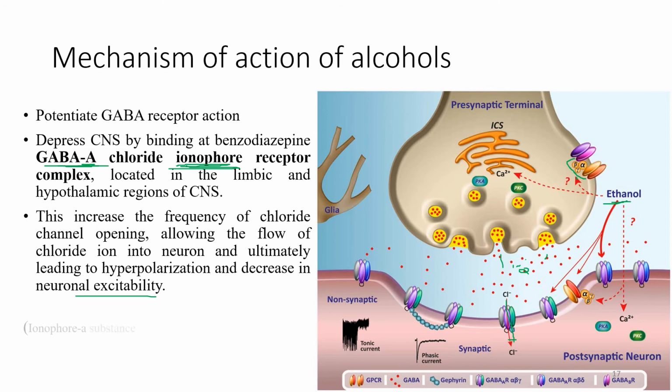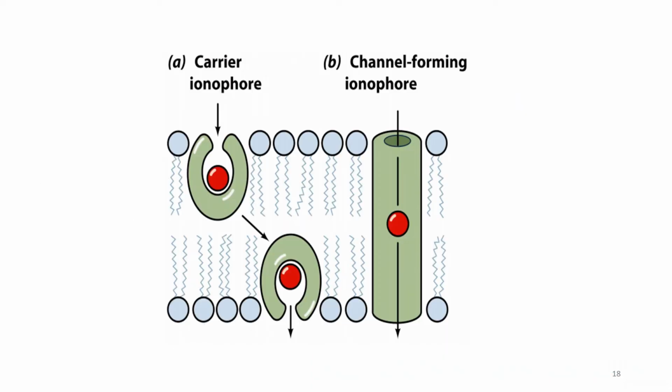Now let's see what an ionophore is. An ionophore, or ion carrier, is a substance which is able to transport a particular ion across a lipid membrane in a cell. For example, there is a chloride ion, and it is being transferred across the membrane through the substance called an ionophore. Let's see its diagram.